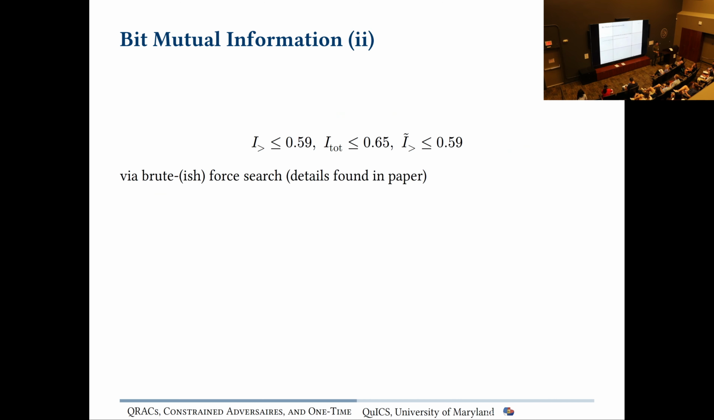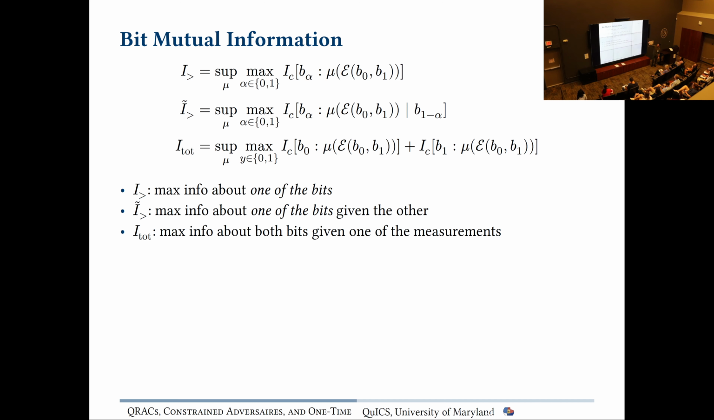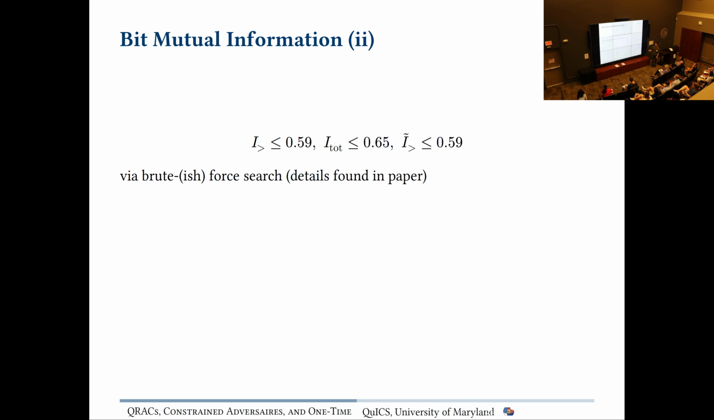There's a whole bunch of code for this. It's kind of brute force, a bunch of tricks to get these upper bounds. But what it's saying is you can't learn that much more about both bits at once than you can learn about a single bit, right? So we can learn 0.59 about a single bit, but about both bits at once, we can only learn 0.65. And that's going to be our main technique.